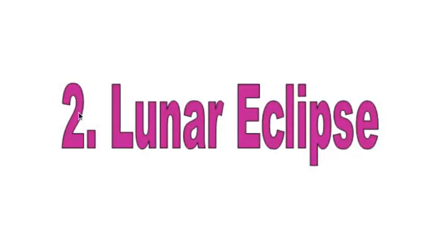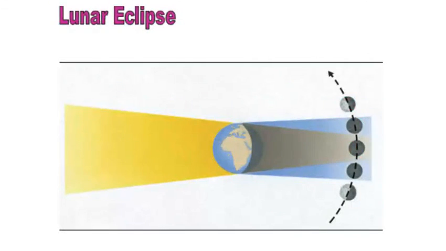A lunar eclipse, lunar is for moon, is when the moon is blocked. During a lunar eclipse, it occurs when the moon is in a full moon phase, because when this occurs, the Earth is blocking the moon. What occurs during a lunar eclipse is the moon becomes a red color, and because the Earth is larger than the moon, this whole entire side of the Earth is going to see the lunar eclipse when it occurs. So lunar eclipses are much less rare to see than solar eclipses. Solar eclipses are more rare.